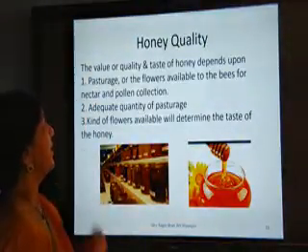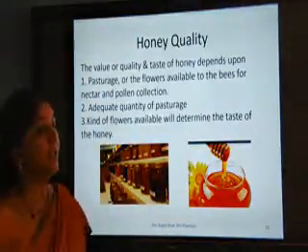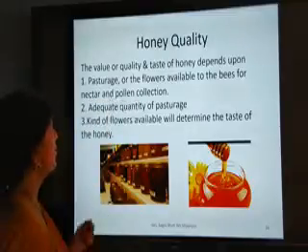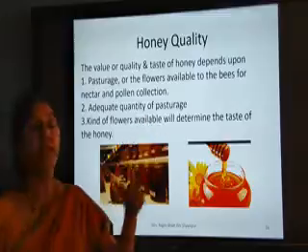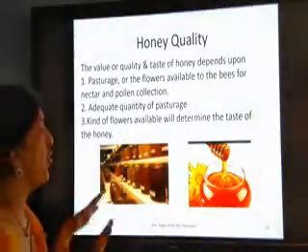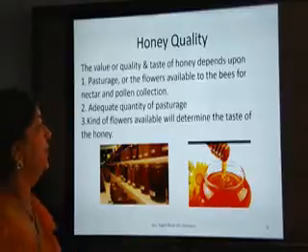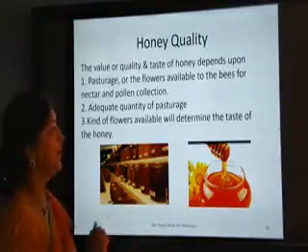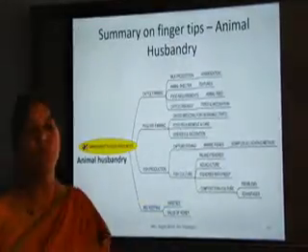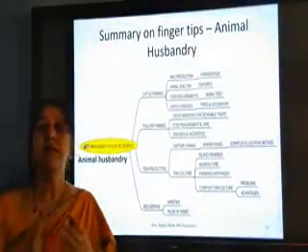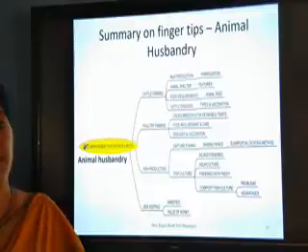It is the pasturage, that is available flowers and nectar and pollen collection. Then adequate quantity of pasturage. There should be so many flowers available in the environment or local area, and the types of flowers. So in this way we complete the information about beekeeping.